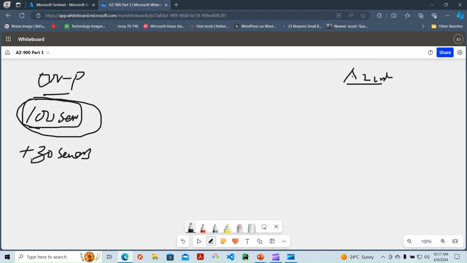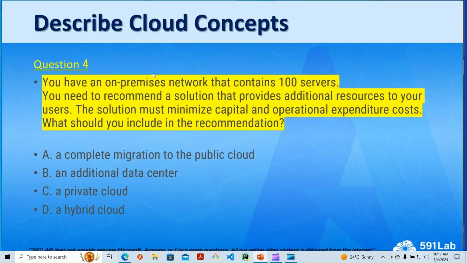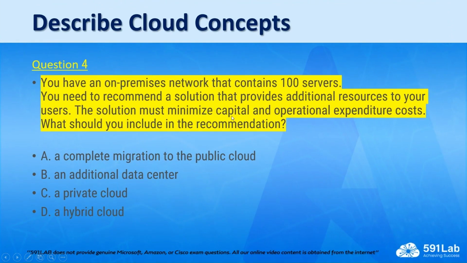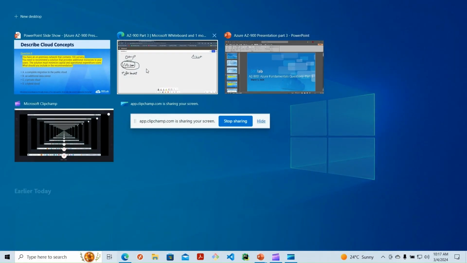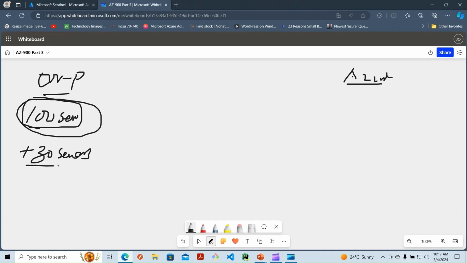So they're asking you, what is the best way? So let me go back now to the question. They're asking you, the solution must minimize capital and operational expenditure costs. So as much as we want to add these servers, we need to ensure it's adhering to the expectation in terms of costs.